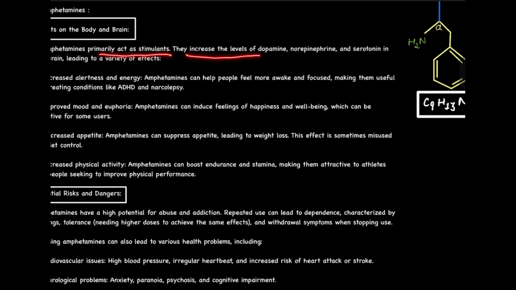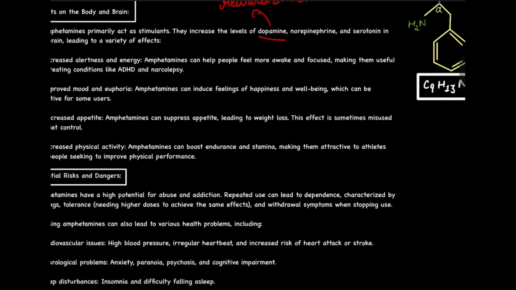They increase the level of dopamine, norepinephrine and serotonin in the brain, leading to a variety of effects. Now dopamine, basically, is responsible for reward and motivation. Reward and motivation. This is because of dopamine. Okay.